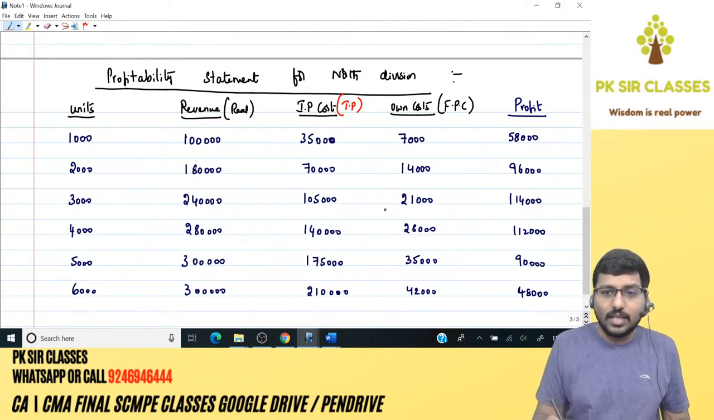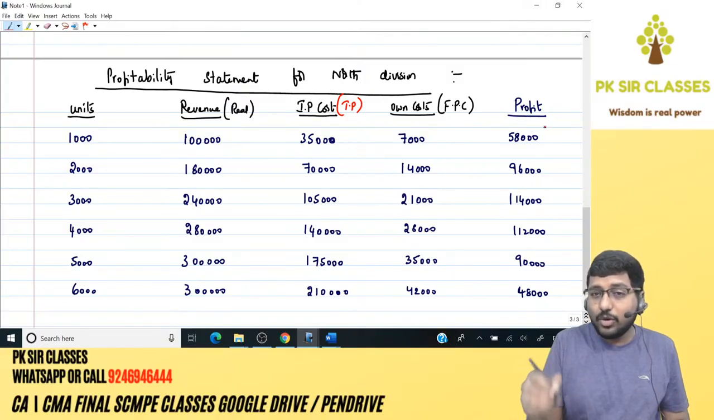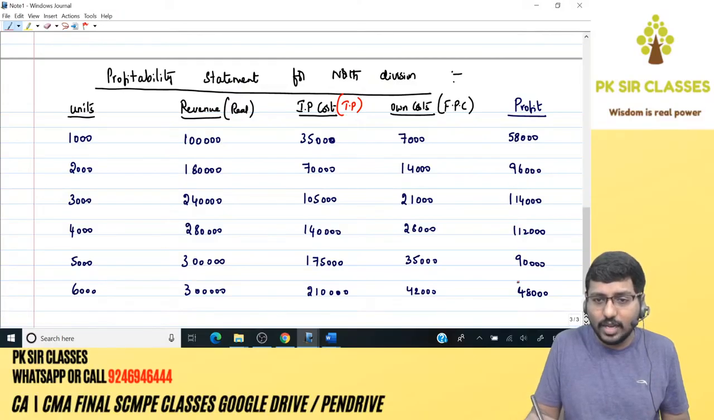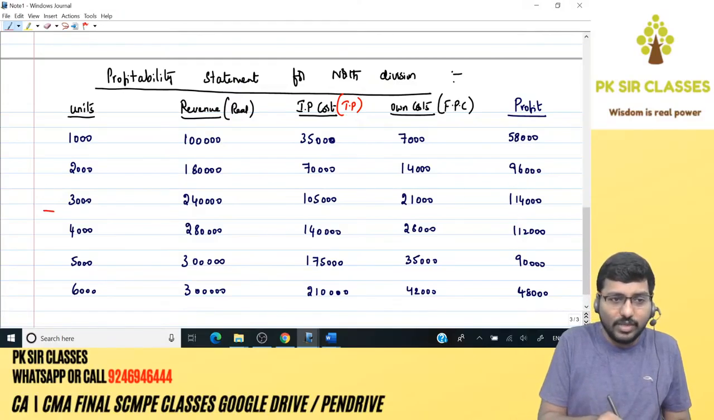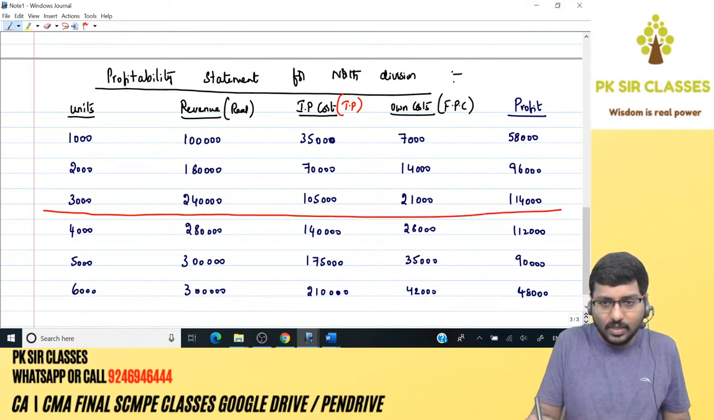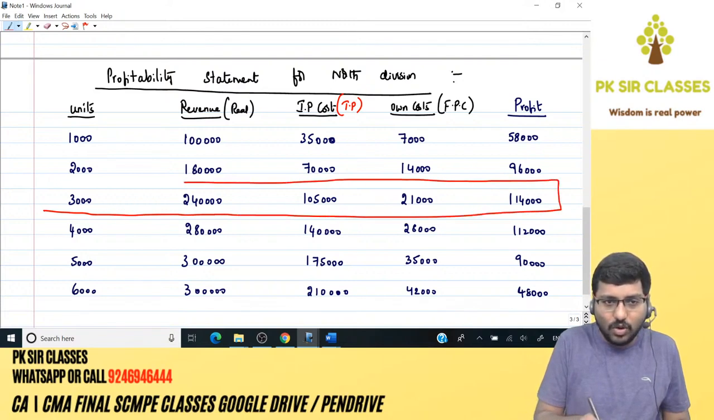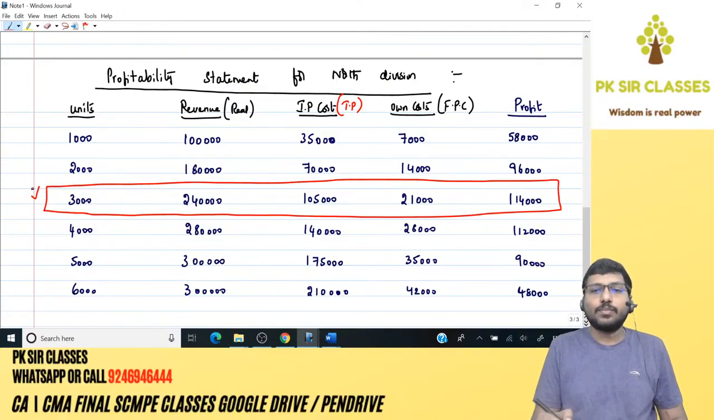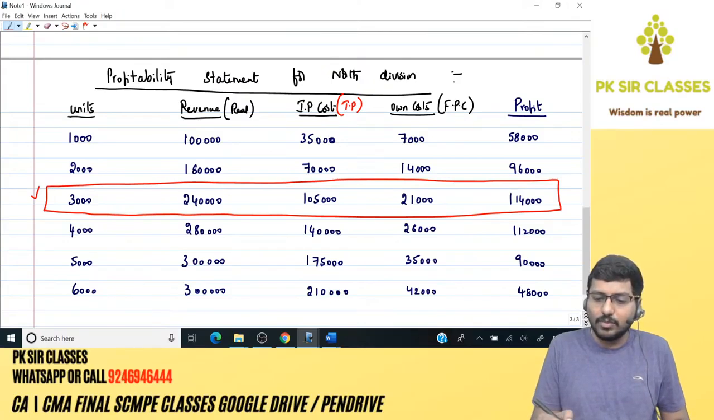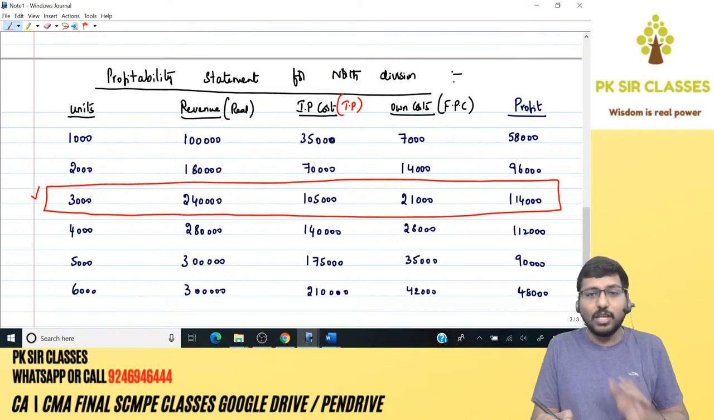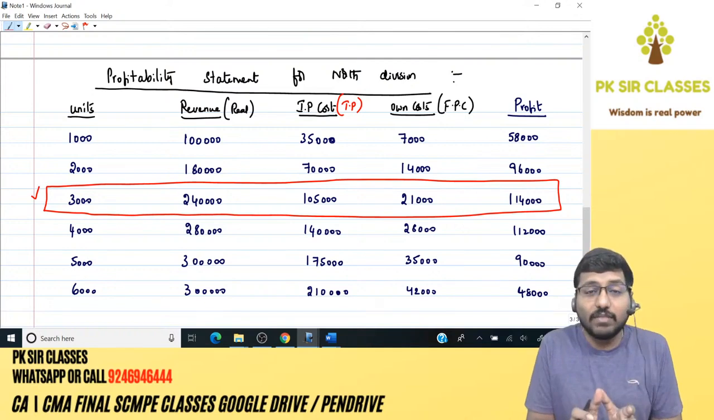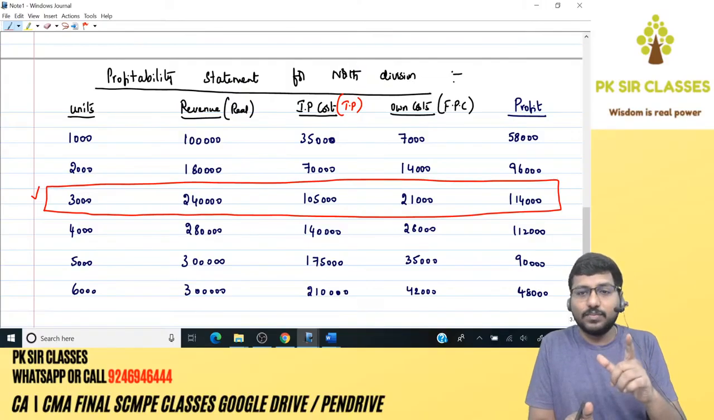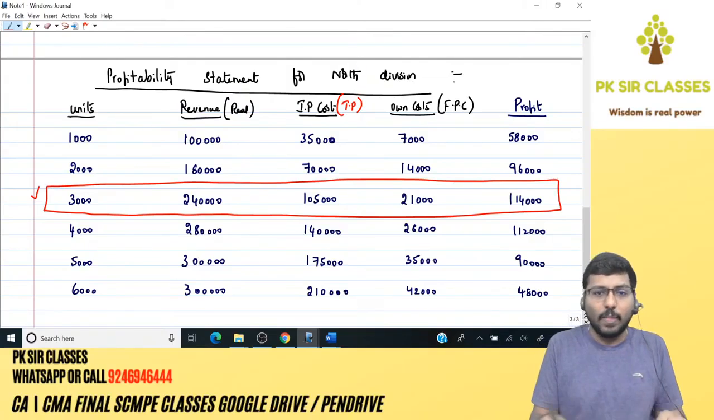Yes, exactly. He will manufacture that many units at which his profit is maximum. Where is profit maximum? 58, 96, 114, 112, 90, 48. 114, which means the receiving division manager, the North Division, would like to manufacture 3,000 units. Everybody is perfect. Got the point? 3,000.